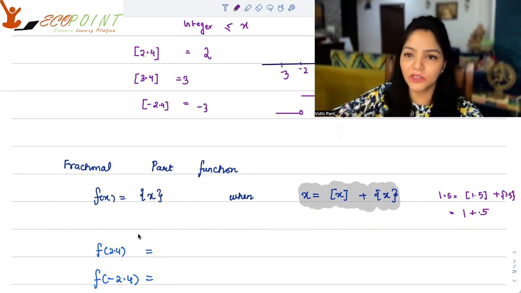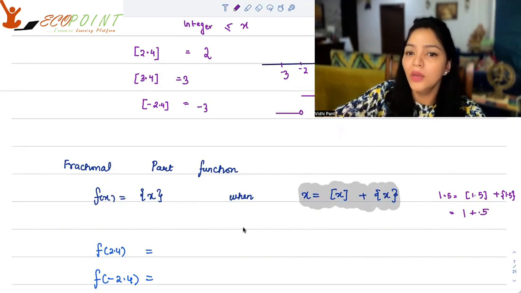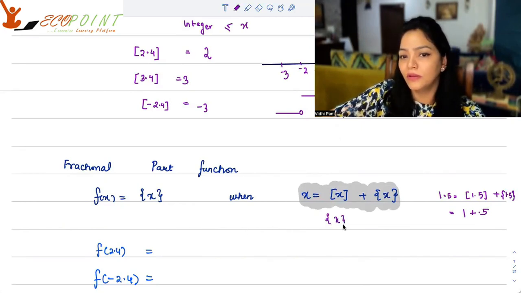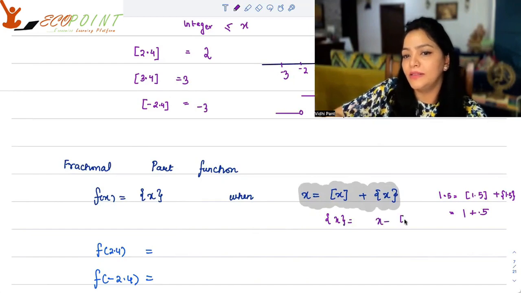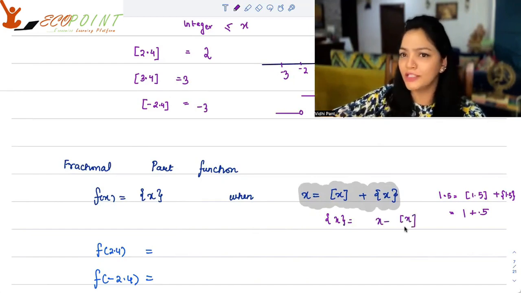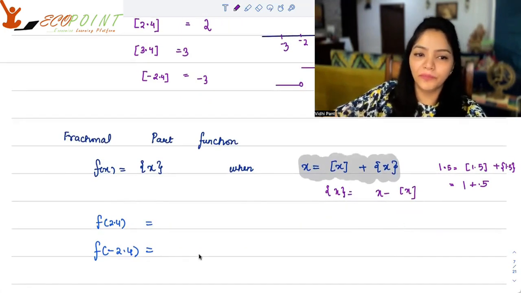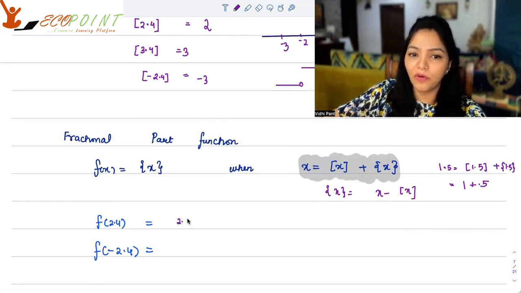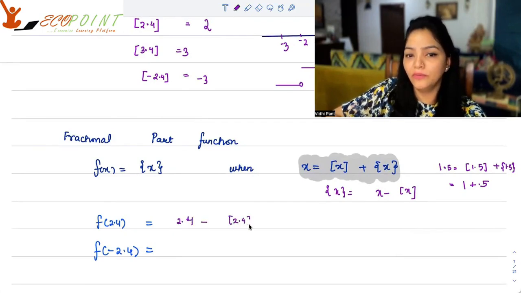The fractional part function is the fractional part of any number, which we can define as x minus the greatest integer x. You take out the integer part from a number, you get the fractional. So if you have 2.4, f of 2.4, that would be 2.4, the number, minus the greatest integer of 2.4, which is 2.4 minus 2, that gives you 0.4.